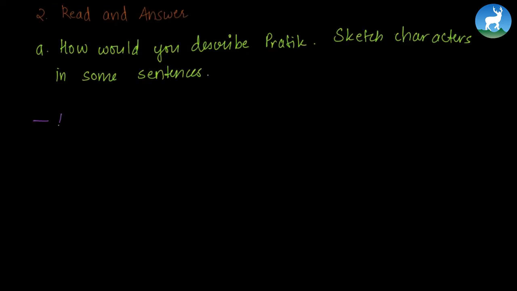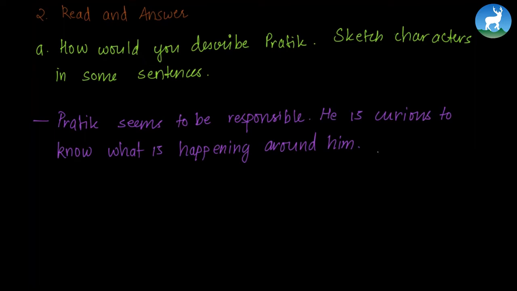So we begin our answer by saying, Pratik seems to be responsible. He is curious about what's happening around him. He knows the importance of information during the emergency, and he is spreading the information. Also, he's motivating people. So we can write, because of Pratik, people are knowing what's happening around them.